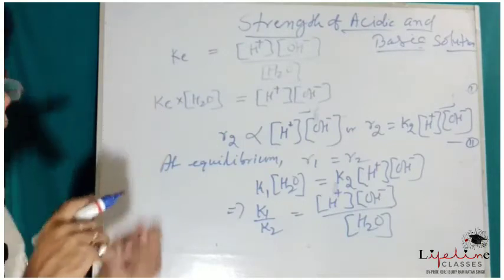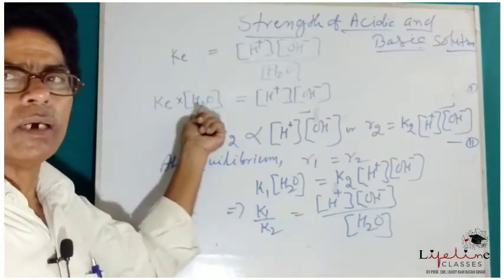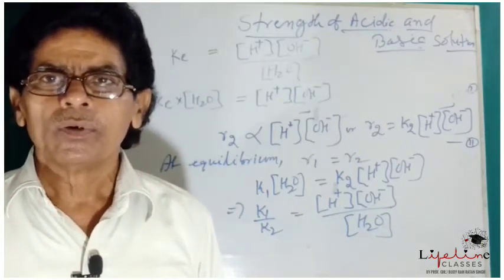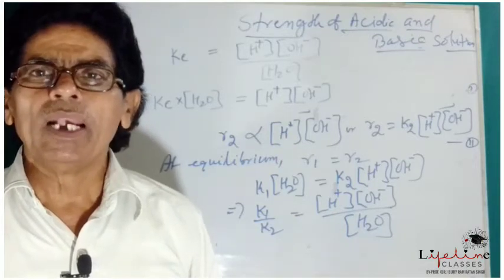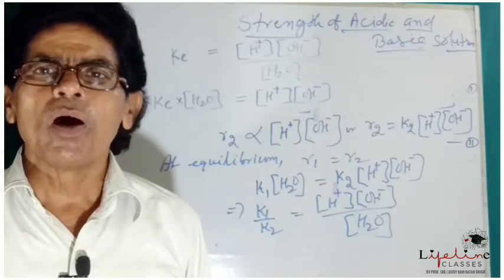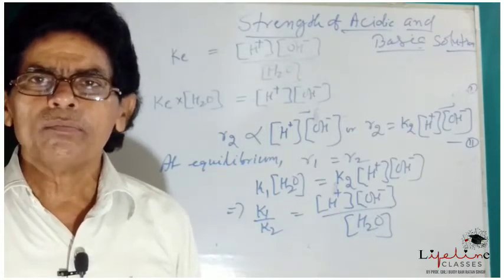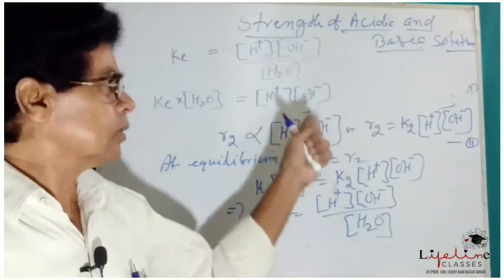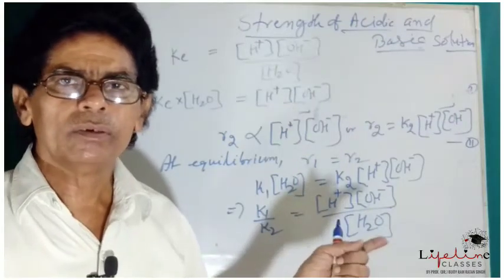Now Ke, equilibrium constant, multiplied by concentration of water. Since the ionization constant for pure water is very, very less, negligibly small, that is why the concentration of water may be considered as constant as compared to the concentration of H plus and OH minus.